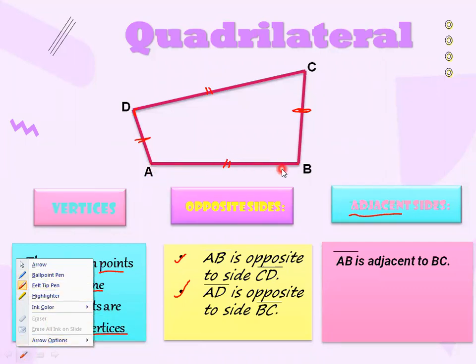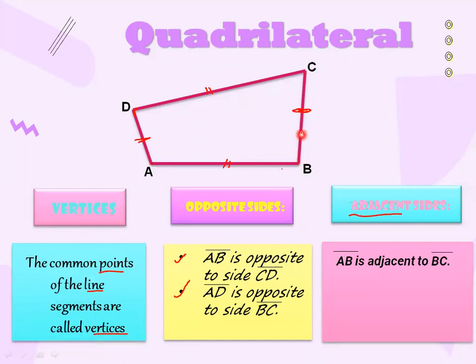This is AB, and this AB is adjacent to BC. So these two are adjacent sides, means side AB is adjacent to side BC. Similarly, you will say that side BC is adjacent to side CD. This is your side BC, and this is adjacent to side CD. So BC is adjacent to CD.